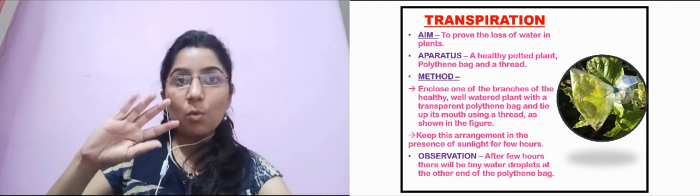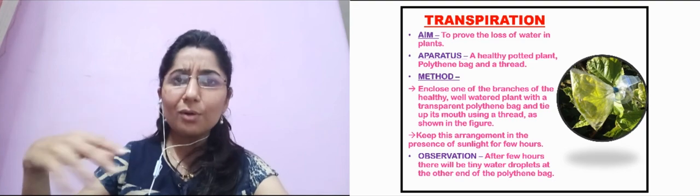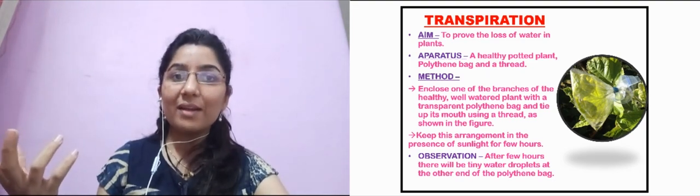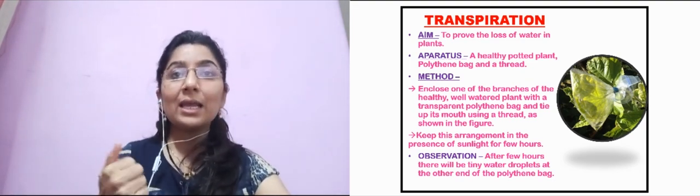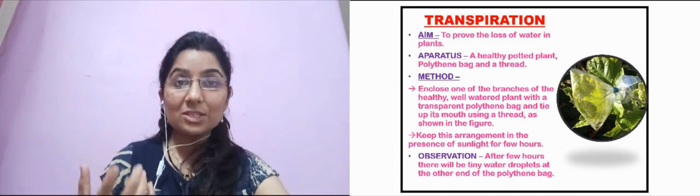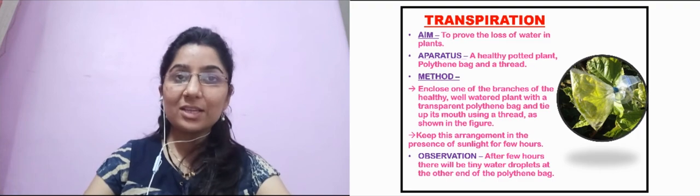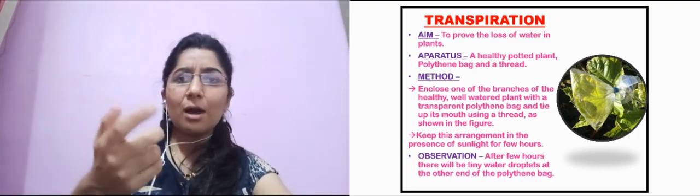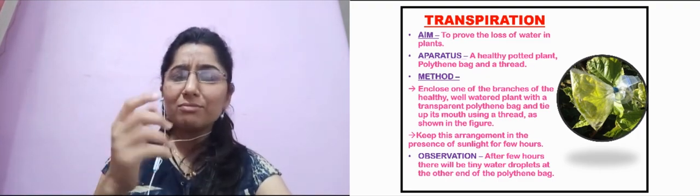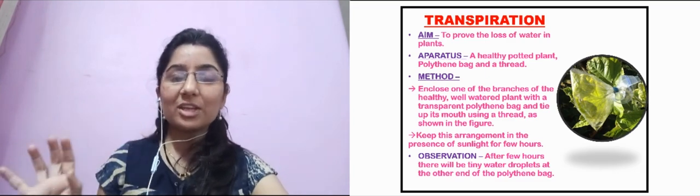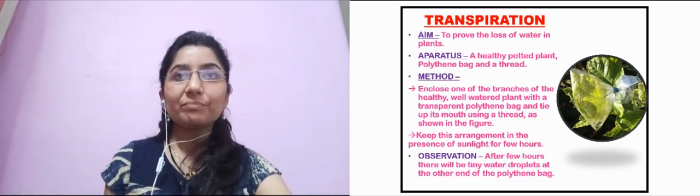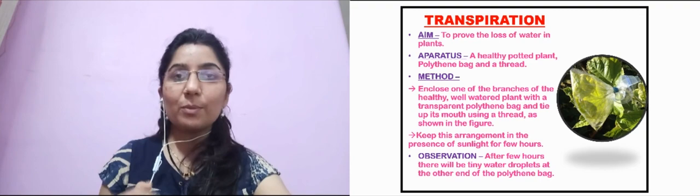Firstly, plants maintain the water level in the atmosphere and give out water into the atmosphere, right? That is transpiration. And secondly, photosynthesis, which gives out gases into the atmosphere and balances the amount of gases in our atmosphere. So we can see how these processes occur with very simple and interesting activities. For transpiration, we will perform an activity.